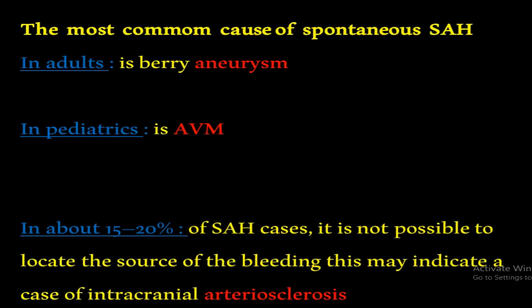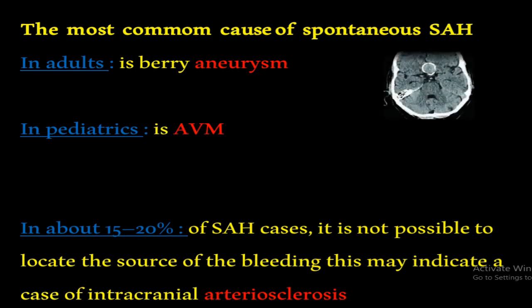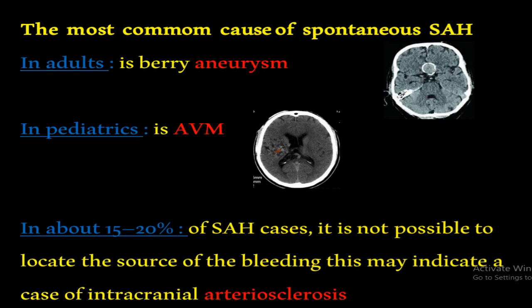The most common cause of spontaneous subarachnoid hemorrhage in adults is aneurysms. In pediatrics, it is AVM. In about 15 to 20% of subarachnoid hemorrhage cases, it is not possible to locate the source of bleeding. This may indicate a case of intracranial arteriosclerosis.